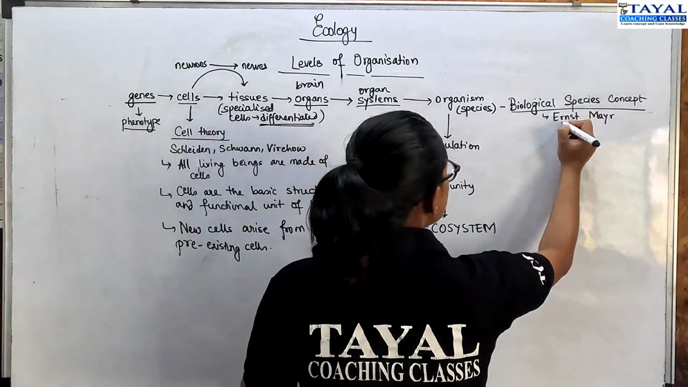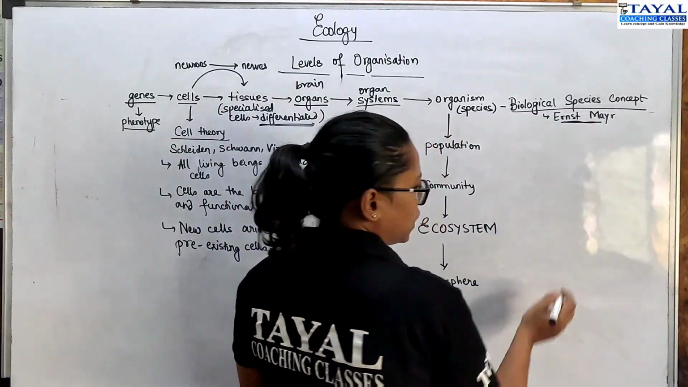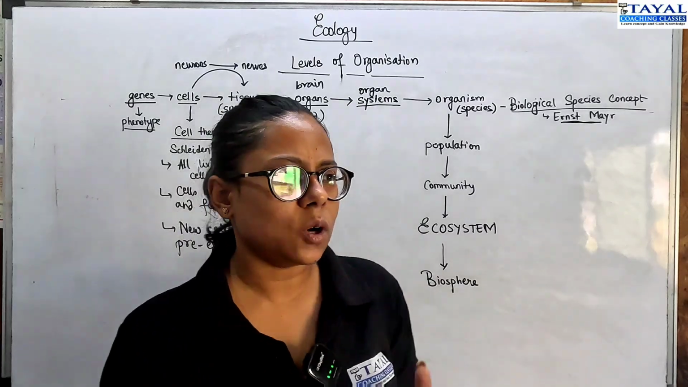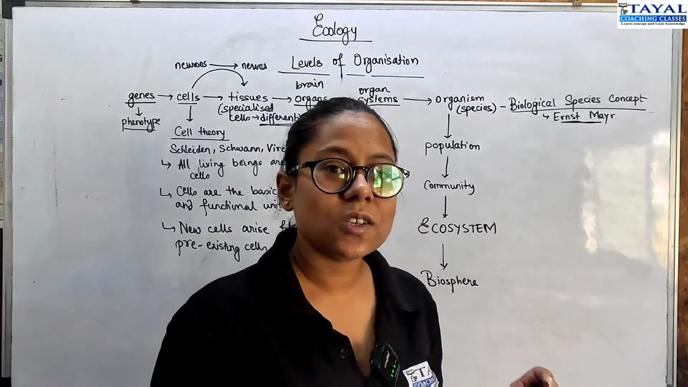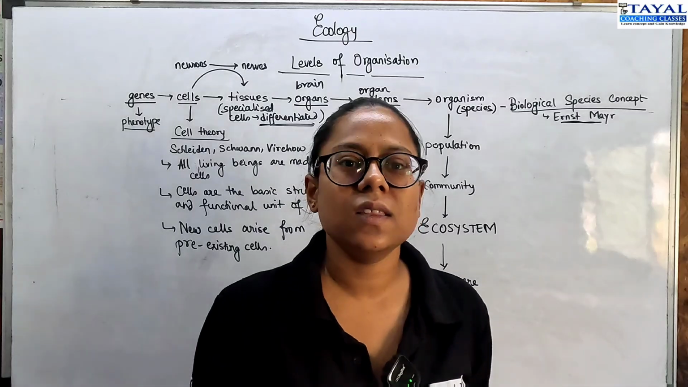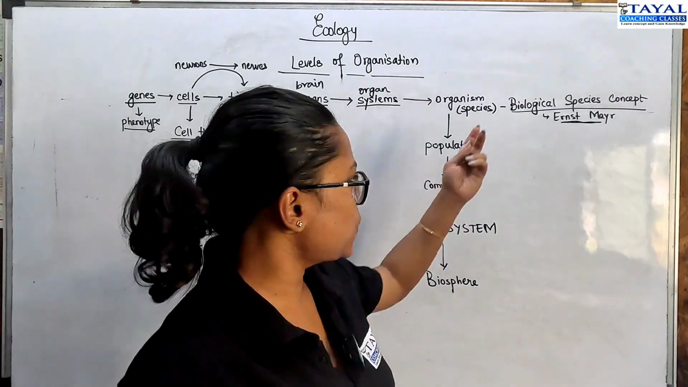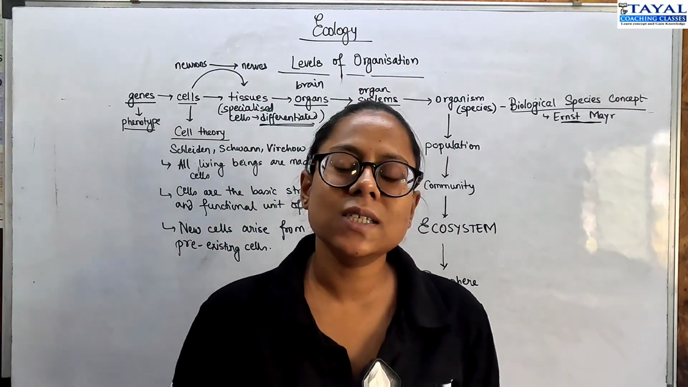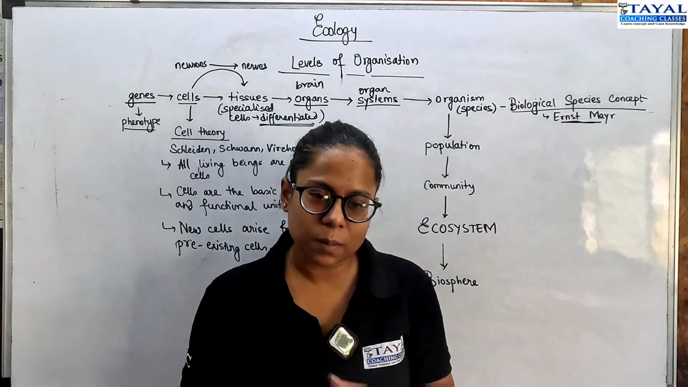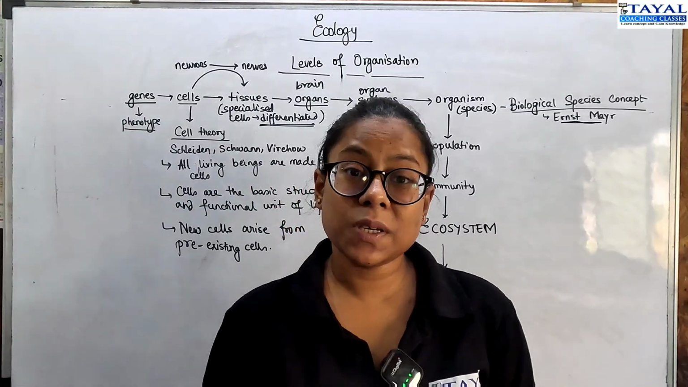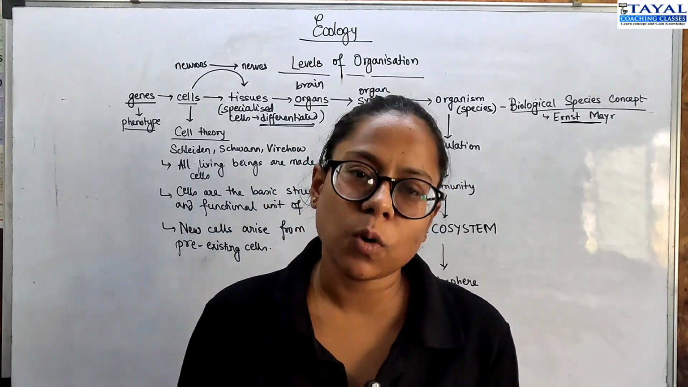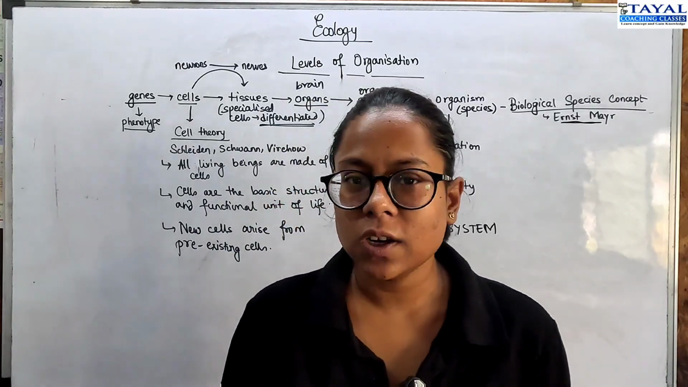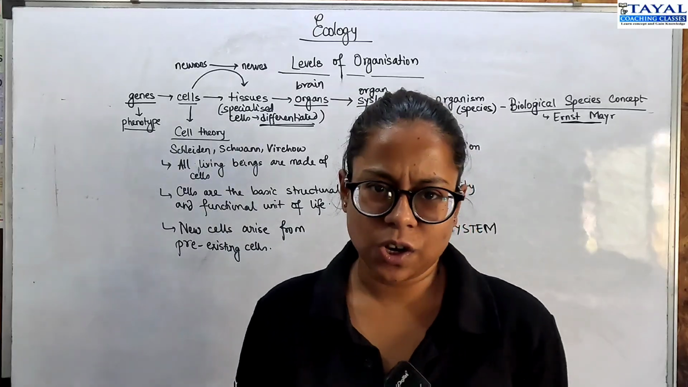So Ernst Mayr, almost during the time when Darwin's theories were coming up, it's known as the period of modern synthesis in biology. That's when he gave us the biological species concept. So before the biological species concept, species was supposed to be a group of organisms with similar morphology, similar physiology, and similar physical structure.